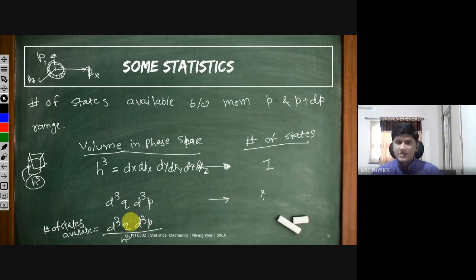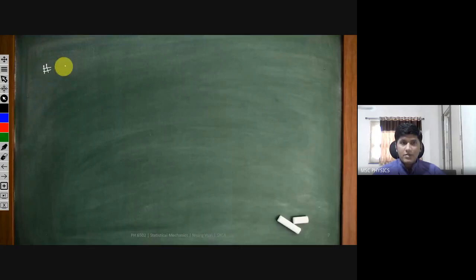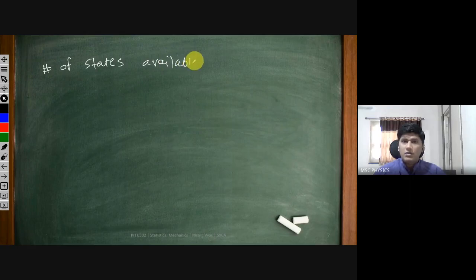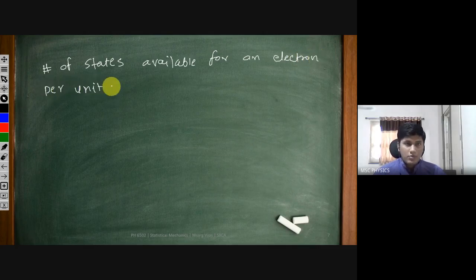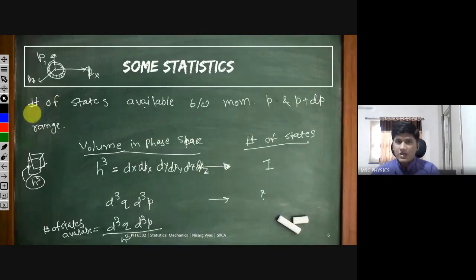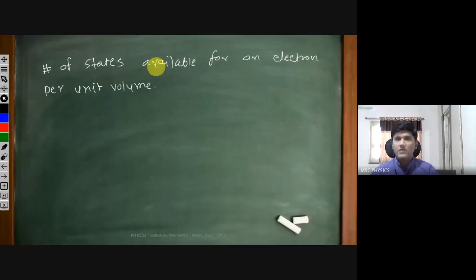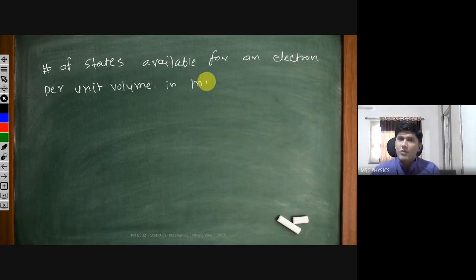In this momentum range, p and p plus dp, these are the number of states available. Now I want to find out the number of states available for an electron per unit volume. Till now we have found out the number of states available between this momentum range. Now I want to find out the number of states available for a specific particle called electron per unit volume in momentum range p to p plus dp.